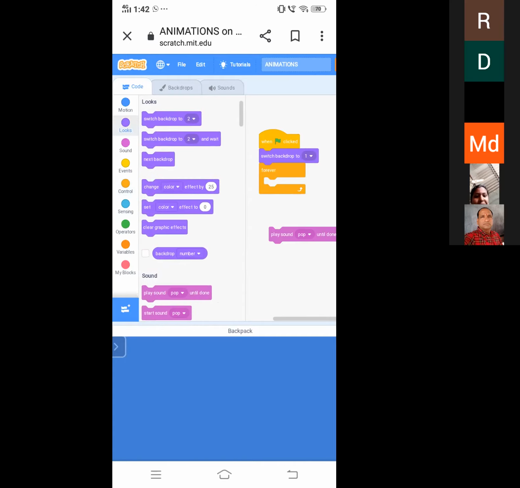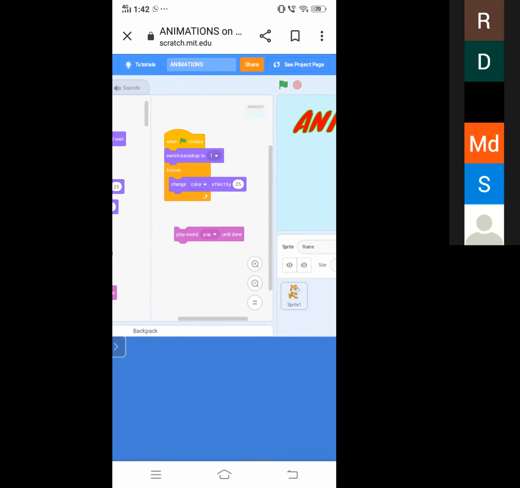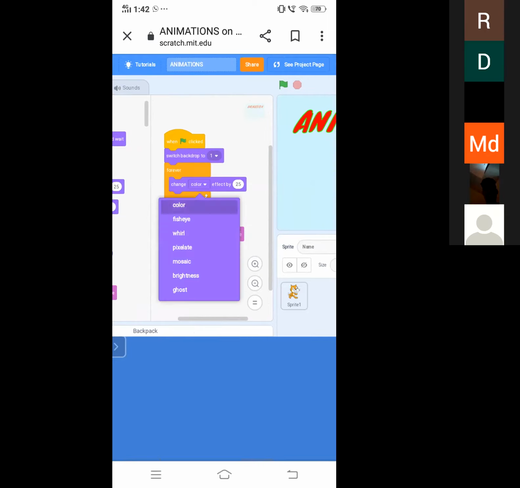So you can see set color and change color. There is a lot of difference between set and change. Set means it will be a particular value. If you want to change, it will change like a variable. We know that a variable is a changing one. So we have to drag change. I want to change the color only, so I am choosing color.